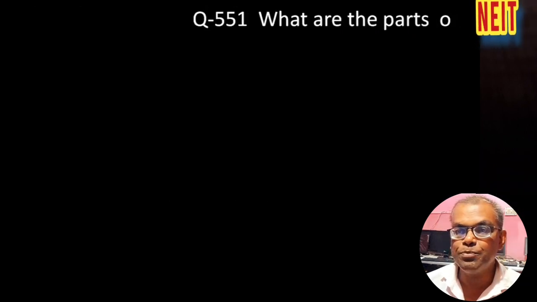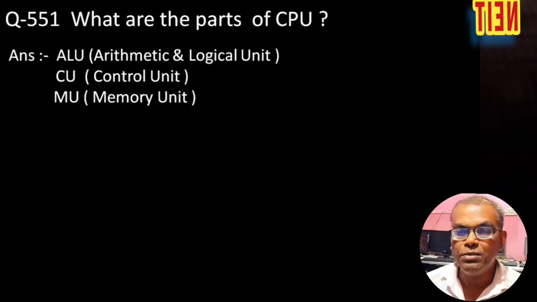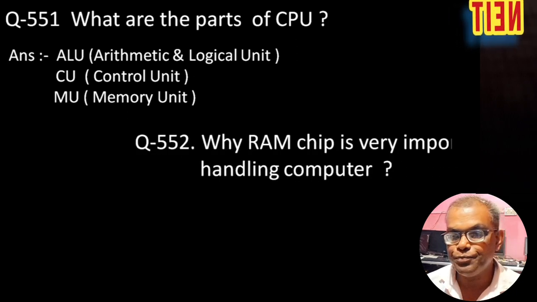What are the parts of a CPU? Arithmetical and logical unit, control unit, memory unit. These are the parts of a CPU.